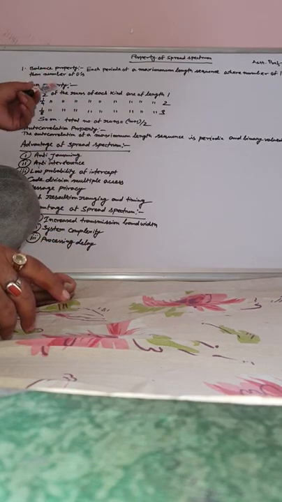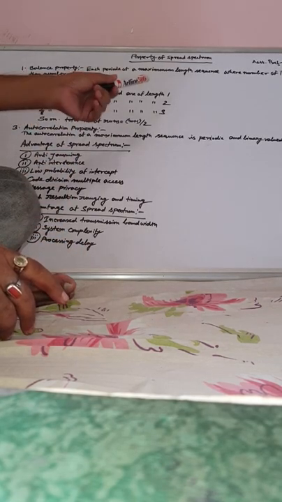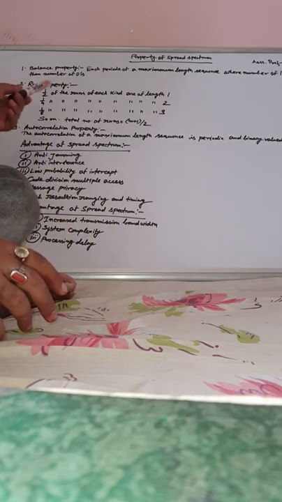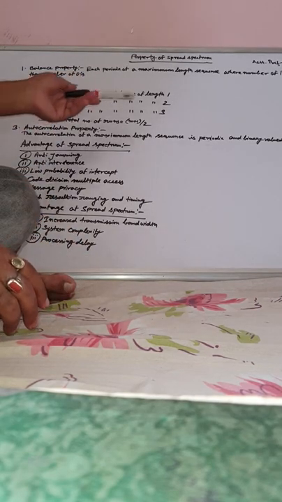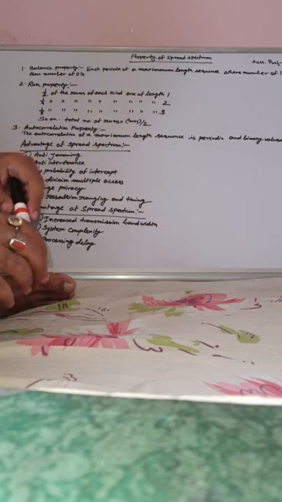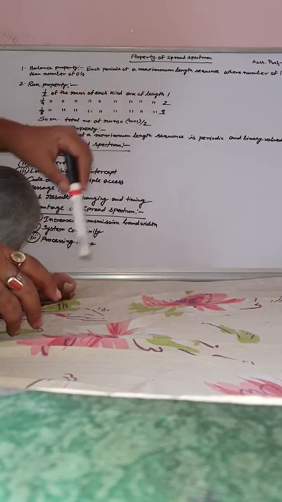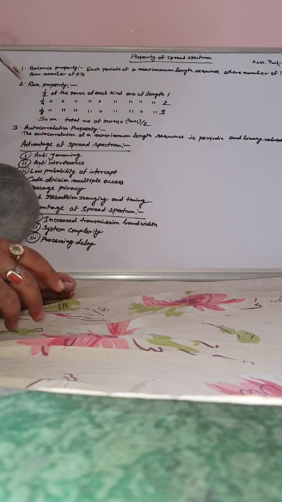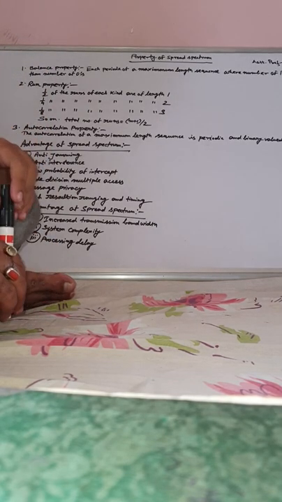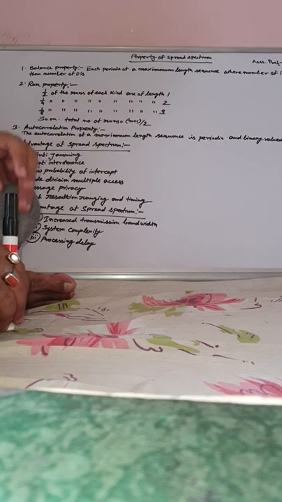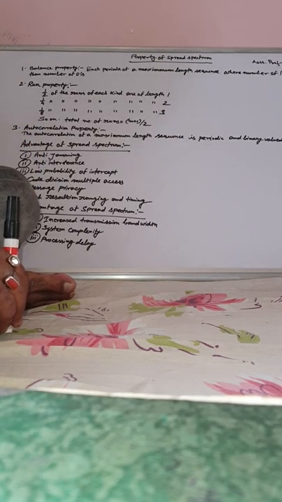Run property: half of the runs of each kind are of length 1, 1/4 of the runs of each kind are of length 2, 1/8 of the runs of each kind are of length 3, and 1/16 of the runs of each kind are of length 4.